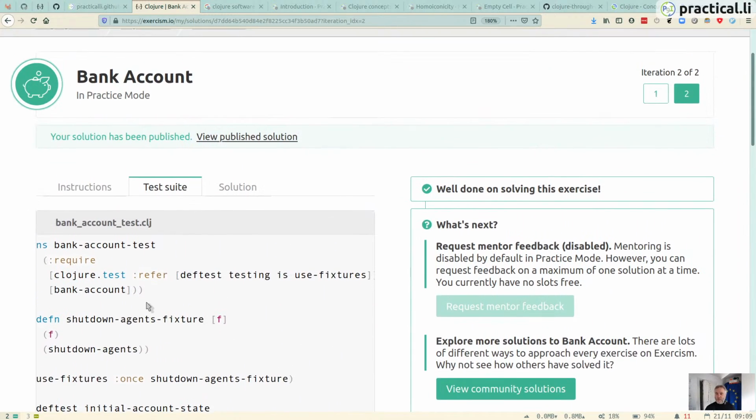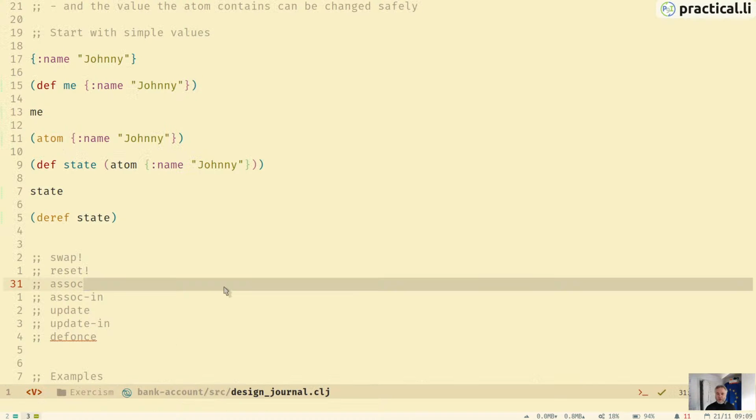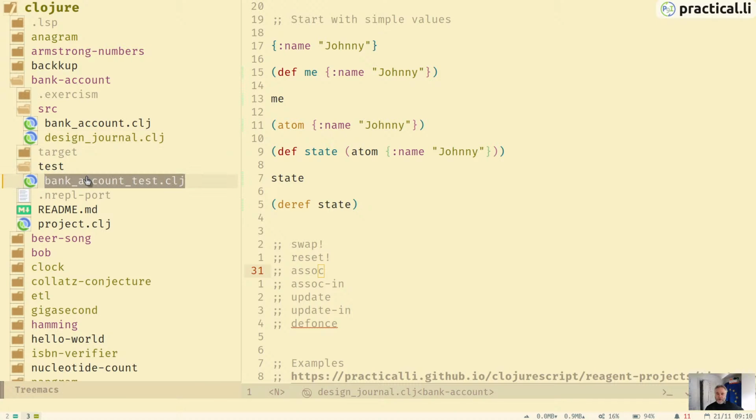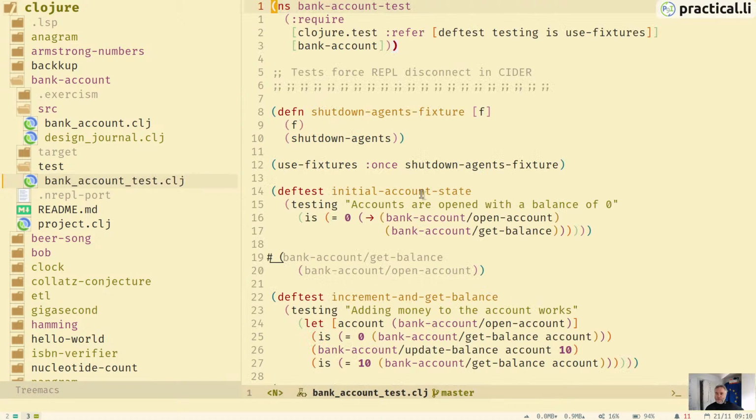Okay, well, I've downloaded this already. So I've got the bank account exercise downloaded via the Exercism command line. It's created a skeleton for me, and I've created this design journal file to do some experiments in, and all our tests are in here.